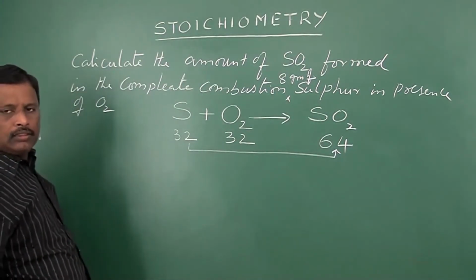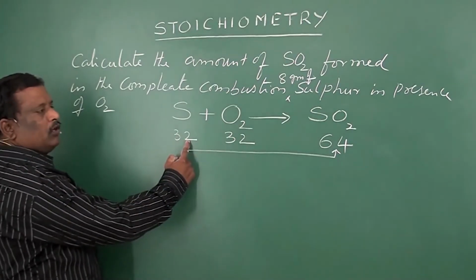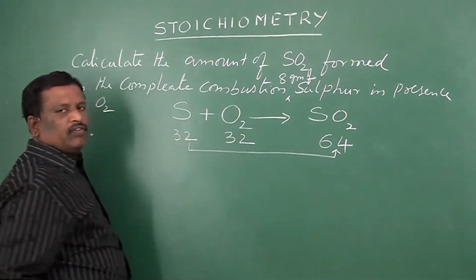So according to that, 32 grams of sulfur is producing 64 grams of SO2.